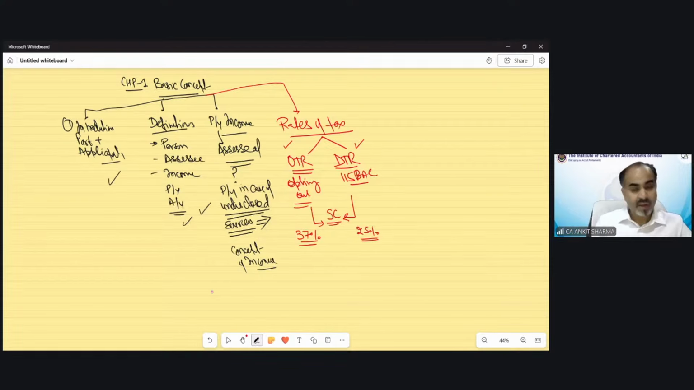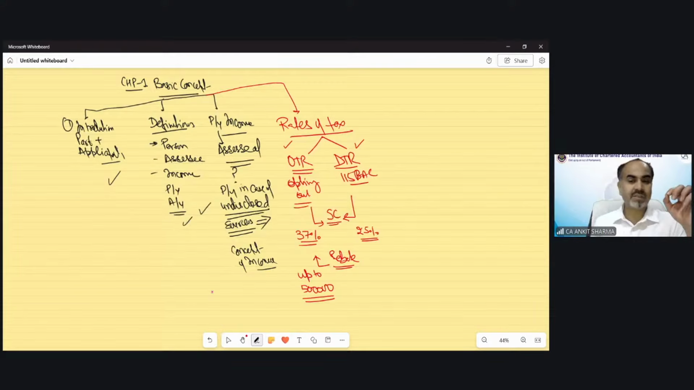Very nice. Then the rebate concept is also there. In case of the optional tax regime, the rebate would be available if your total income is up to rupees 5 lakh. If your total income does not exceed 5 lakh rupees, then you can claim a rebate if you are resident, of course. And the rebate would be the amount of tax or 12,500 rupees, whichever is lower.